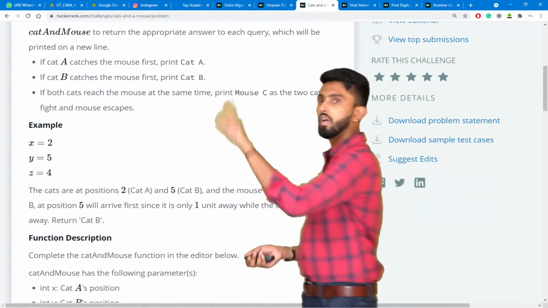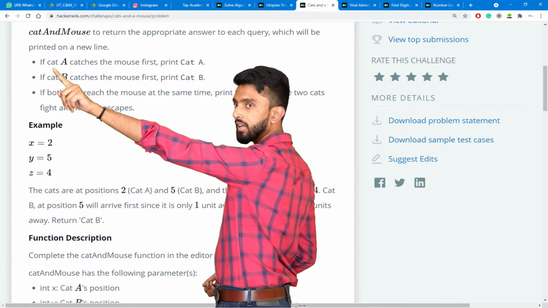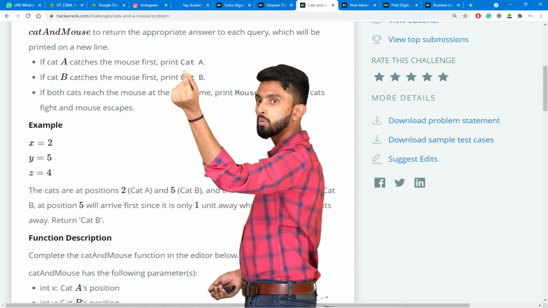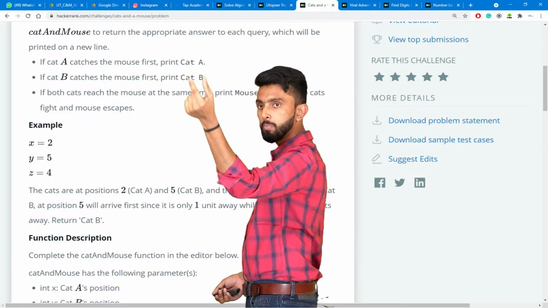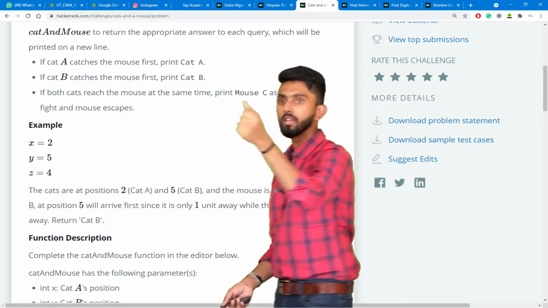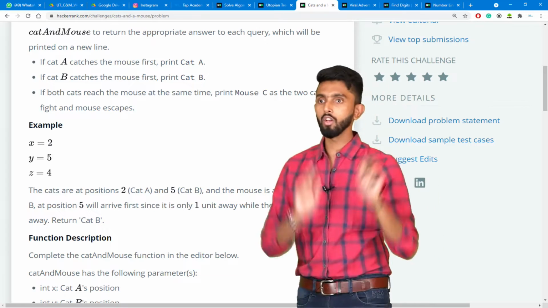Come down, see, what it should return is, it should print Cat A if cat A catches the mouse first. If B catches, Cat B. If both arrive at the same time, then it must print Mouse C, because the mouse can escape. And they have given you an example.